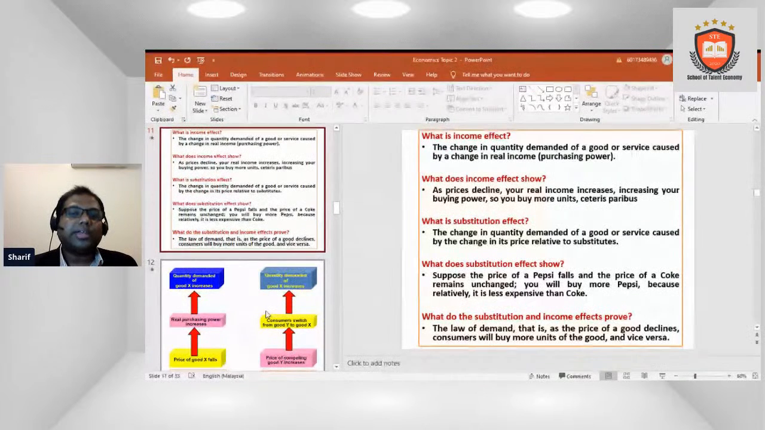What do the substitution and income effects prove? The law of demand is very important for the substitution and income effects. So the law of demand is that as the price of a good declines, consumers will buy more units of the good, and vice versa.